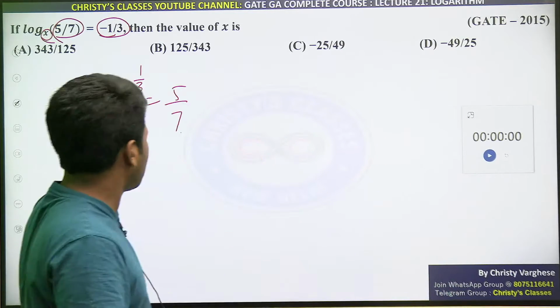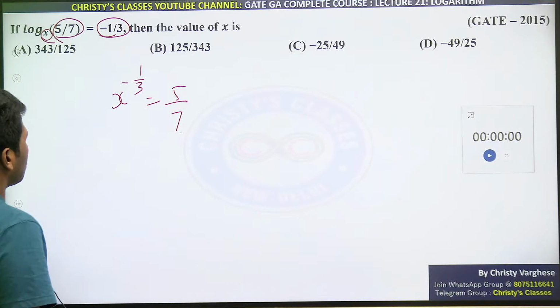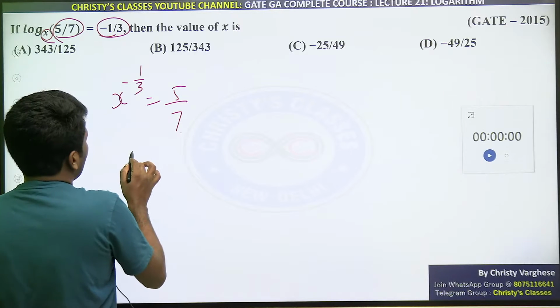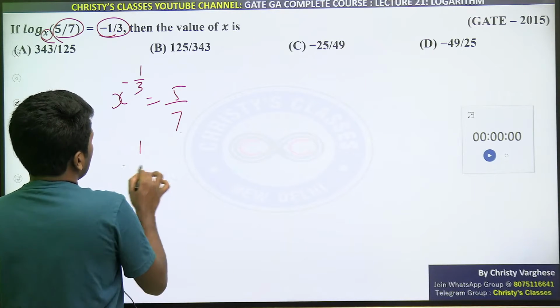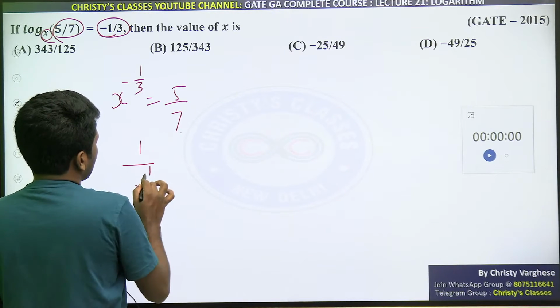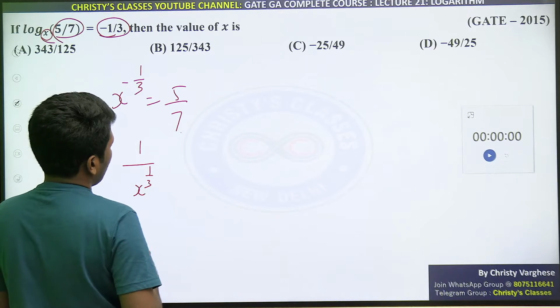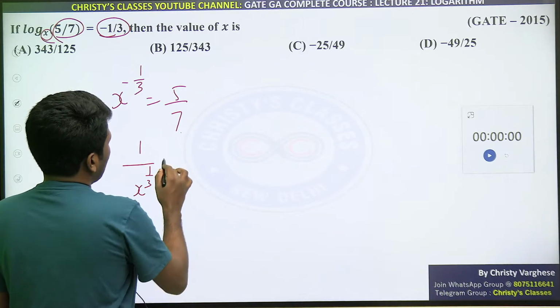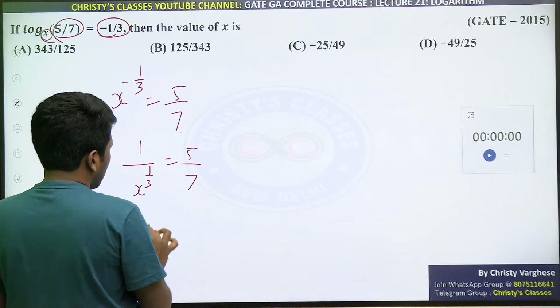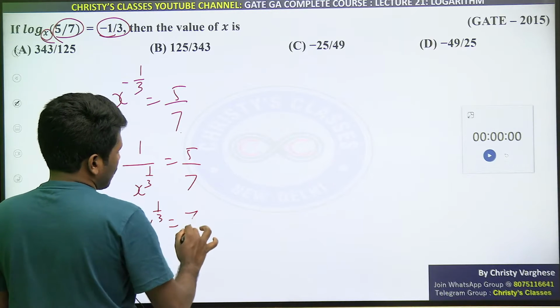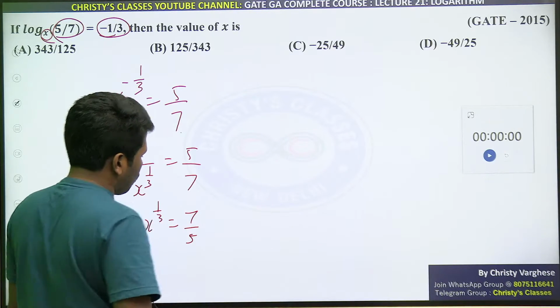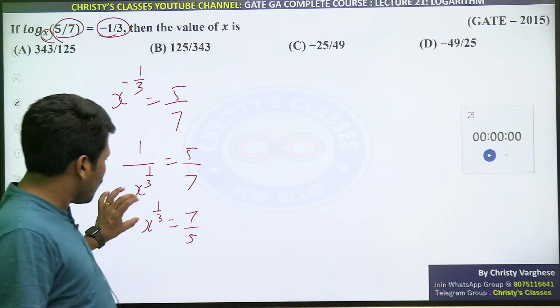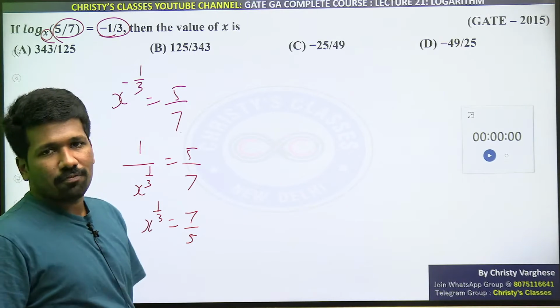So now it is the same as yesterday's topic, yesterday's question. So x raised to minus 1 by 3 का meaning क्या है? 1 by x raised to 1 by 3 होगा. Are you all understanding? So ये 1 by x raised to 1 by 3 को x raised to 1 by 3 बनाने के लिए I can take reciprocal. So that will be 7 by 5. Are you all understanding? x raised to 1 by 3 is 7 by 5.